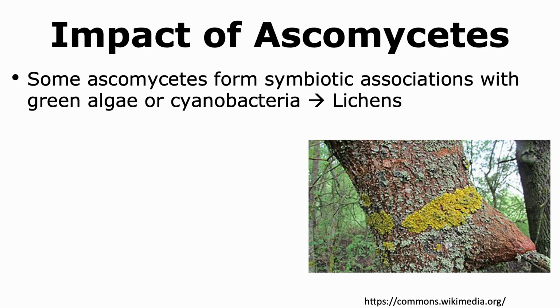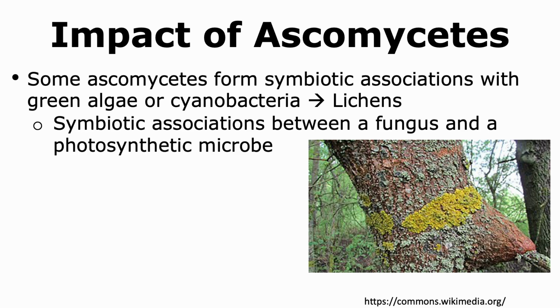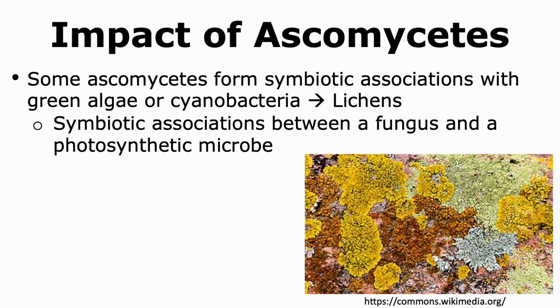Ascomycetes have huge impacts on the environment as well as in our lives. Some ascomycetes form lichens, which are symbiotic associations between the fungus and green algae or cyanobacteria. Thus, a lichen is an association between a fungus and a photosynthetic microbe. Lichens are found everywhere. We can see them on tree trunks as well as on rocks.